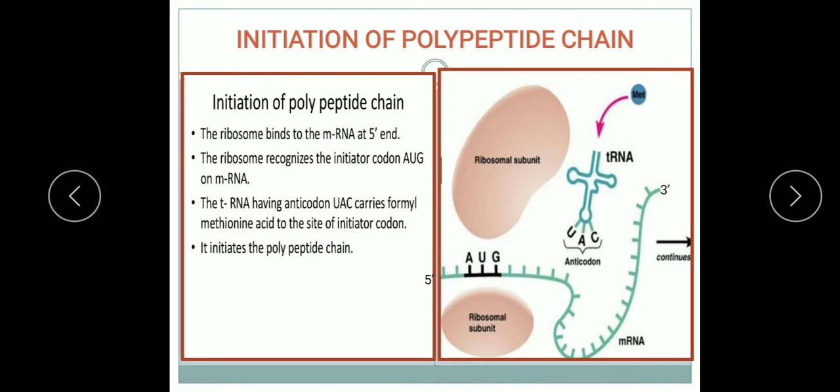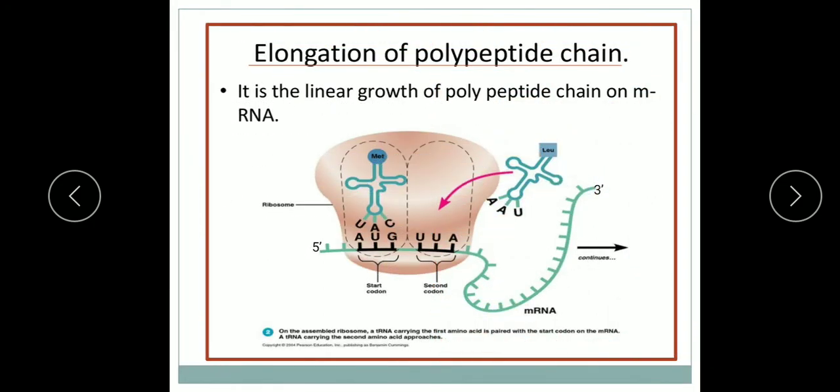Here with the larger subunit, the complete ribosome is established containing mRNA. Now the met tRNA occupies the P site. Let me see here in the next diagram. So this met tRNA occupies the P site of the large subunit. You can see here that the anticodon on the met tRNA, UAC, and this codon on mRNA, AUG, are complementary to each other.